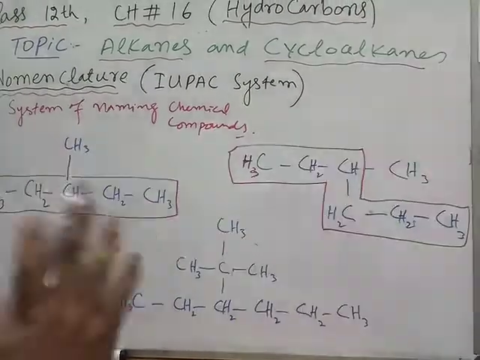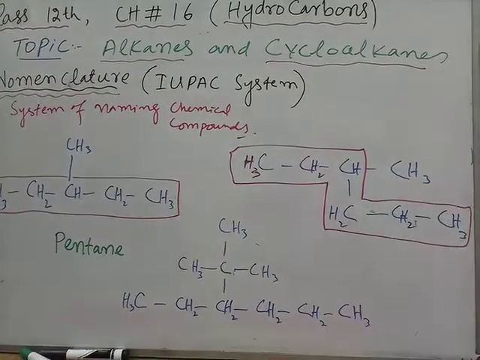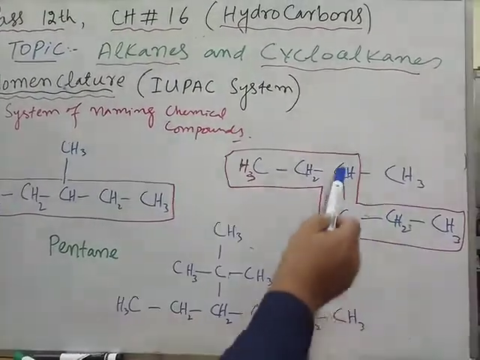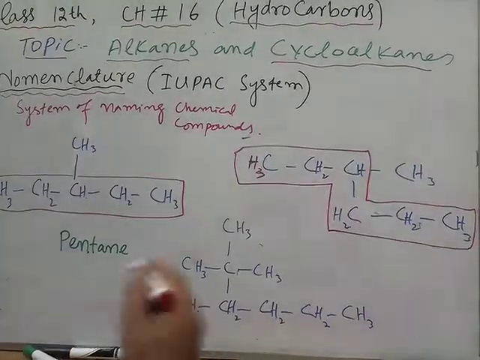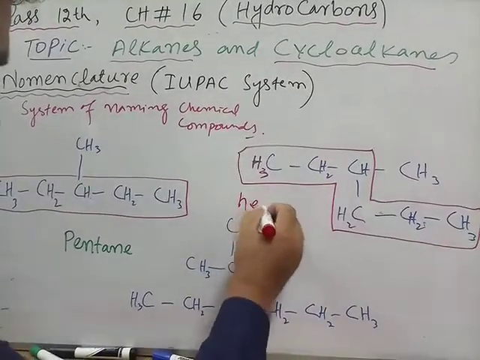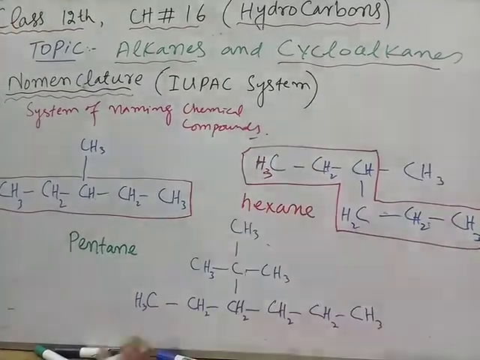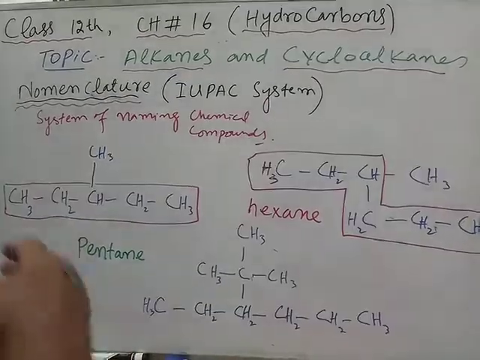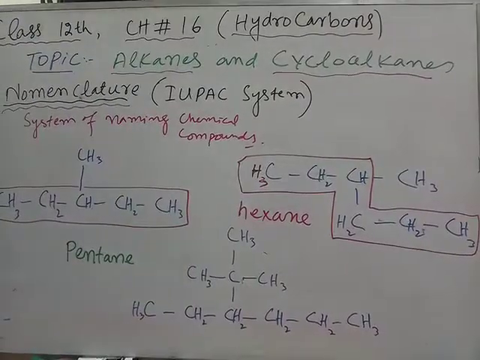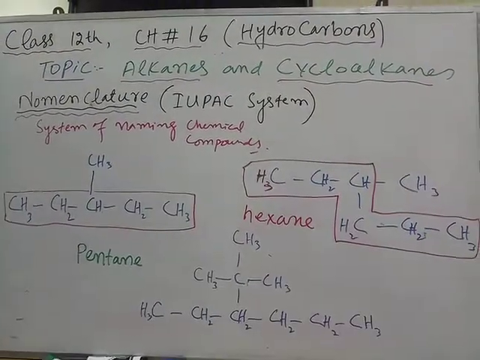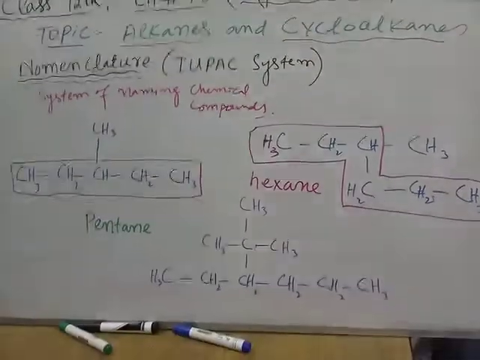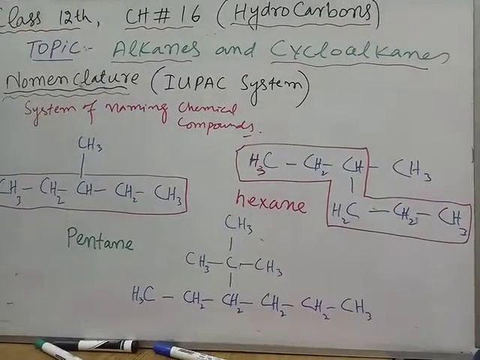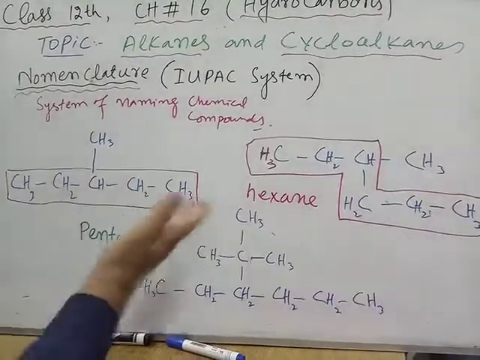Okay, so this is the first rule, how to locate it. You can see how many carbon atoms: 1, 2, 3, 4, 5, 6. So the parent name will be hexane. It is also called stem name or stem or skeleton or parent name. Okay, I also have to locate the position of the substituent and also the name of the substituent. But for that purpose, I have to number the carbon atoms.